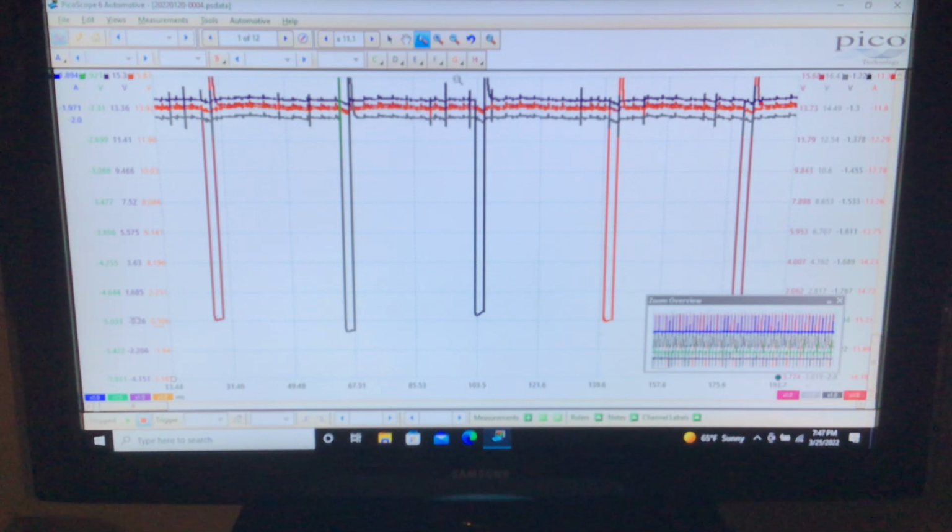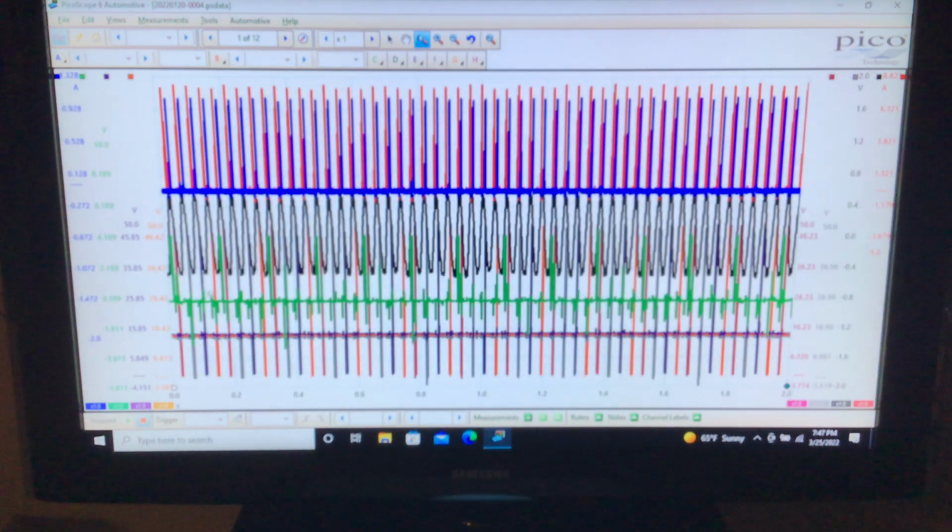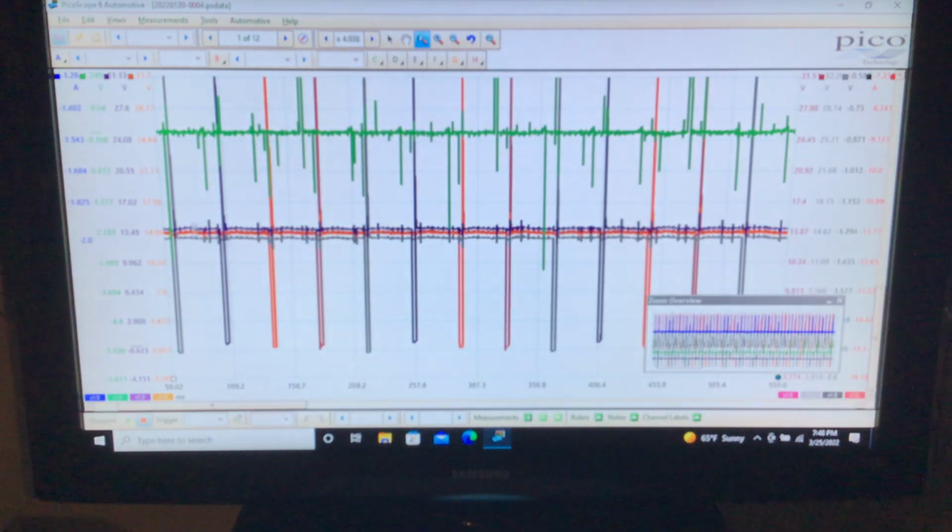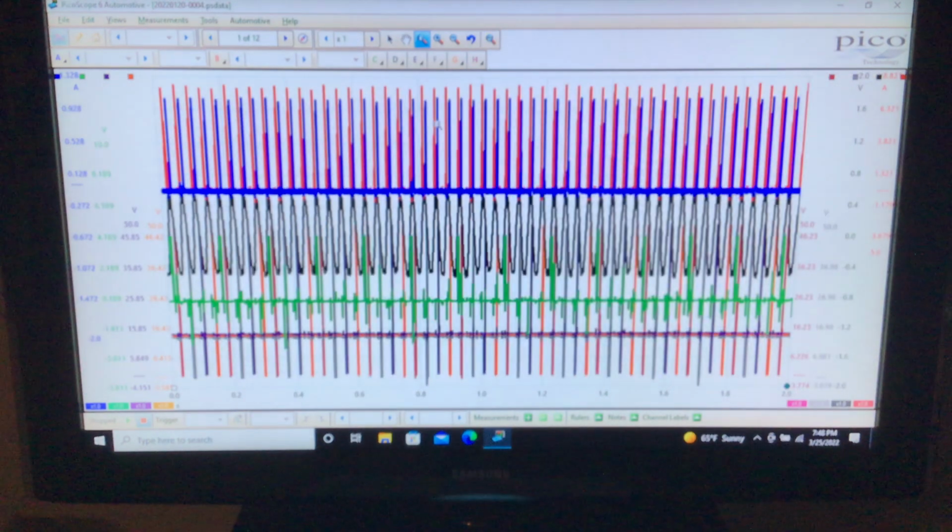Okay, so we know that we were firing 1, 3, 4, 2. That's our firing order. So let's go down to here, and we fire here. We start with 1 purple, 3 orange, 4 burgundy, and 2 gray. So anyway, let's get back to the capture where the vehicle starts to become symptomatic.